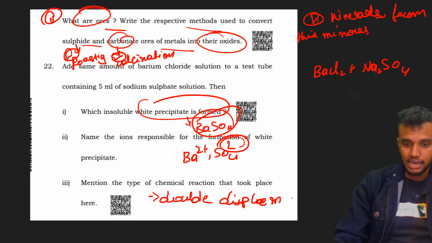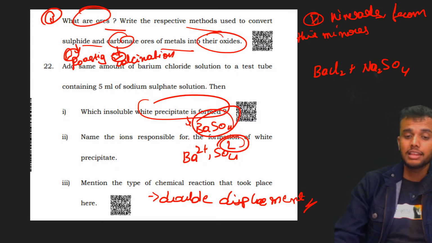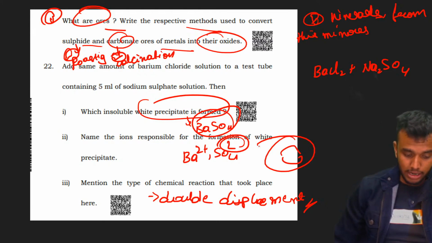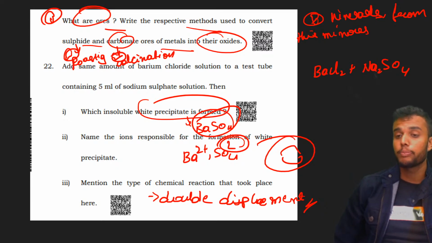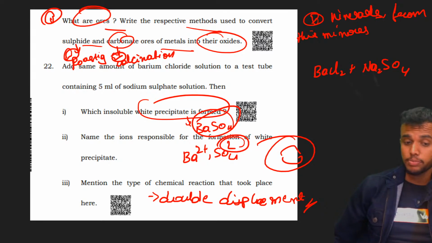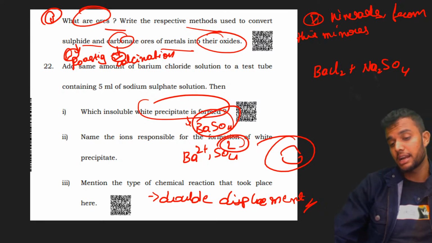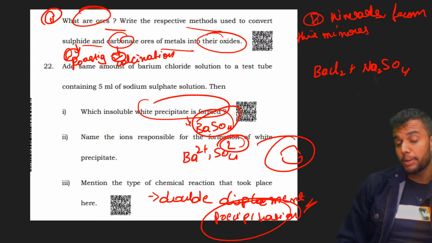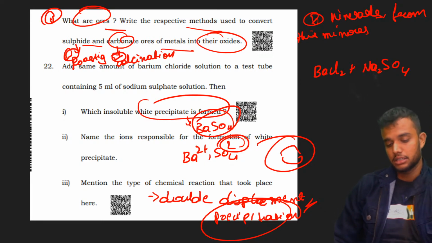Double displacement reaction. Correct, students? What is a double displacement reaction? In this reaction, the exchange of ions takes place. It is called a double displacement reaction. It is also called a precipitation reaction. Why is it called a precipitation reaction, students? In this reaction, the precipitate is forming. The insoluble precipitate is forming. That's why it is called a precipitation reaction.